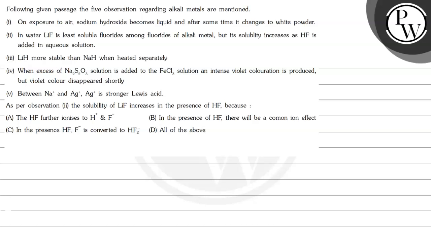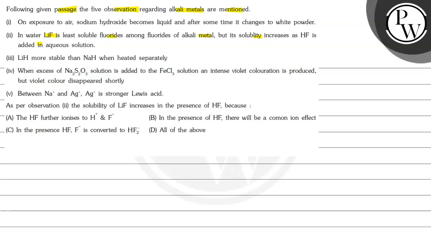The question says that, following the given passage, 5 observations regarding alkali metals are mentioned. On exposure to air, sodium hydroxide becomes liquid and after some time it changes to white powder. In water, LiF is the least soluble fluoride among fluorides of alkali metals, but its solubility increases as HF is added in aqueous solution. LiH is more stable than NaH when heated separately.